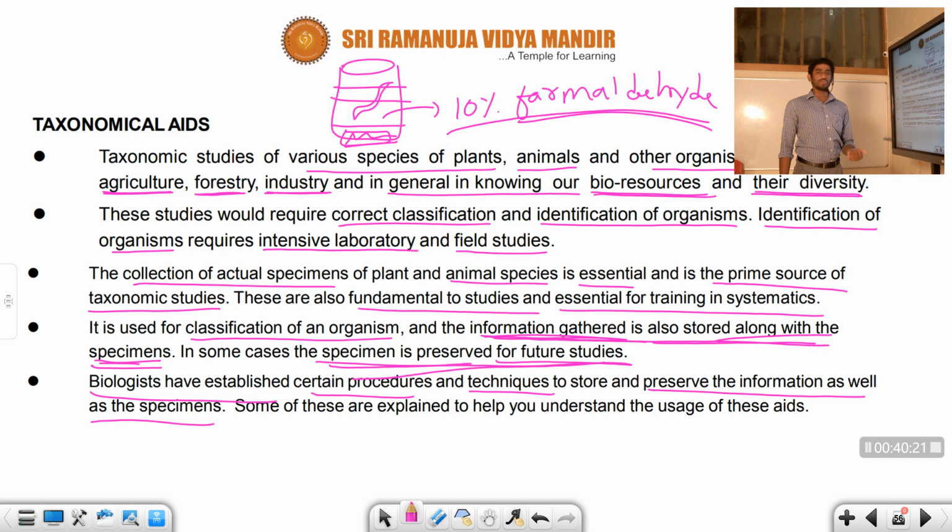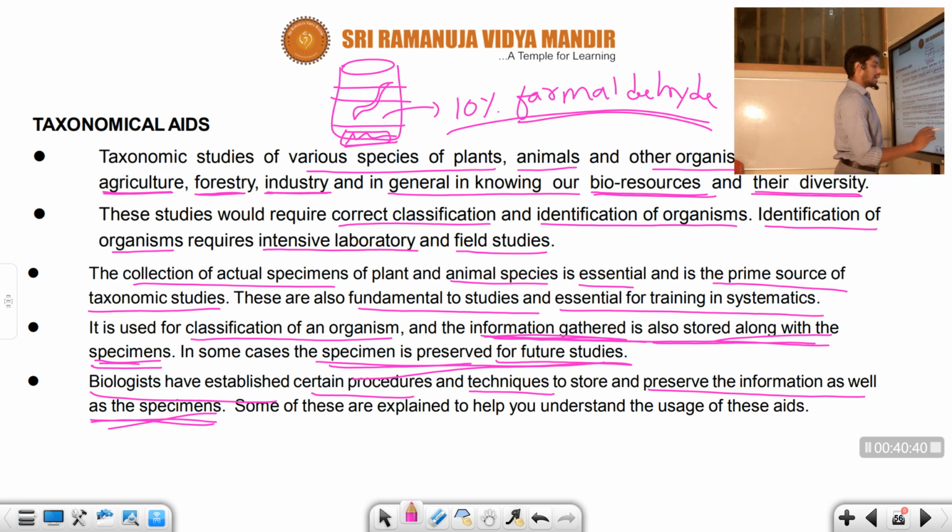We also give the information to students and other knowledgeable resource persons, and we also have to protect the specimen. This is a very important duty we have to follow.